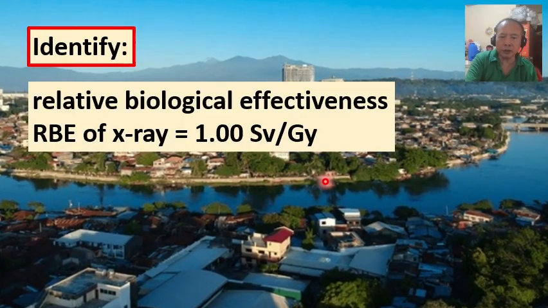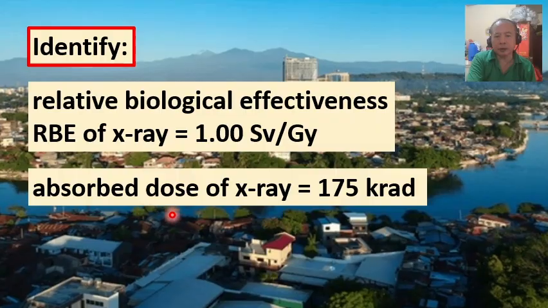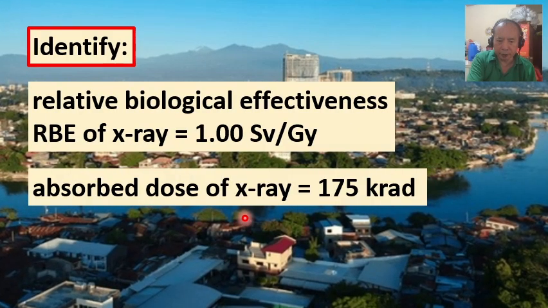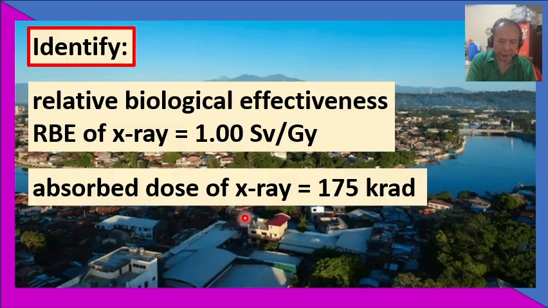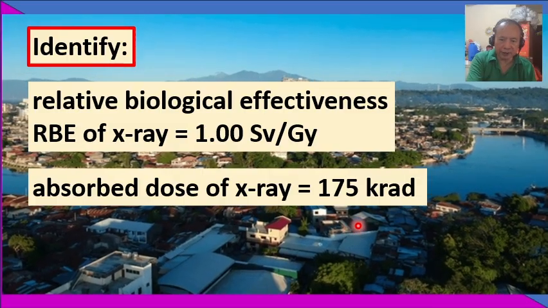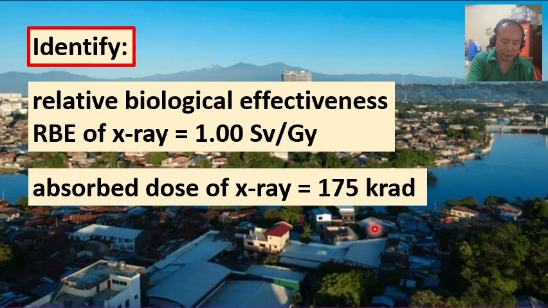Another information or data given here in this problem is the absorbed dose of X-ray, equal to 175 kilorad.